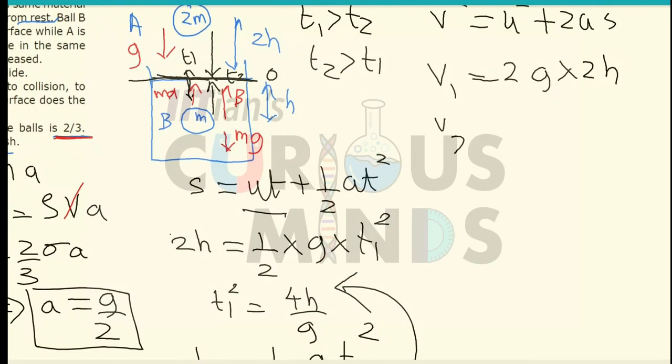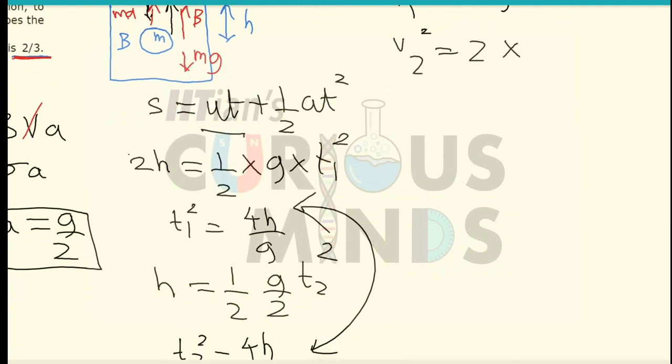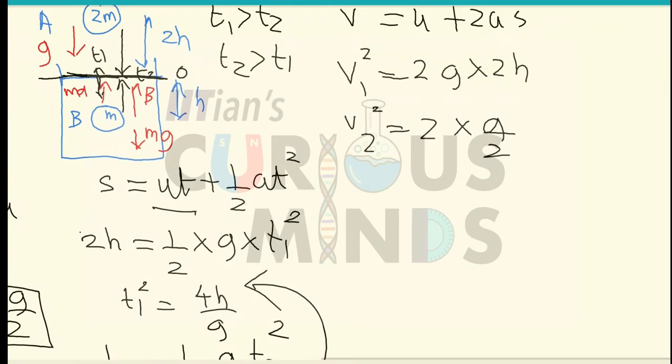For the second mass, v2 square will be equal to 2 into acceleration, which is g by 2, and the height raised over here is equal to h.